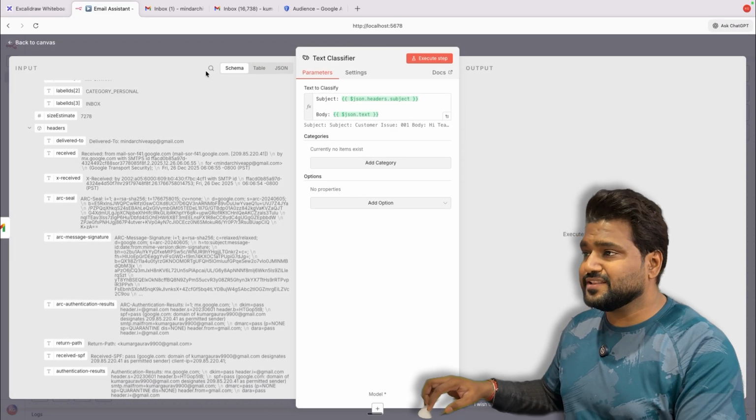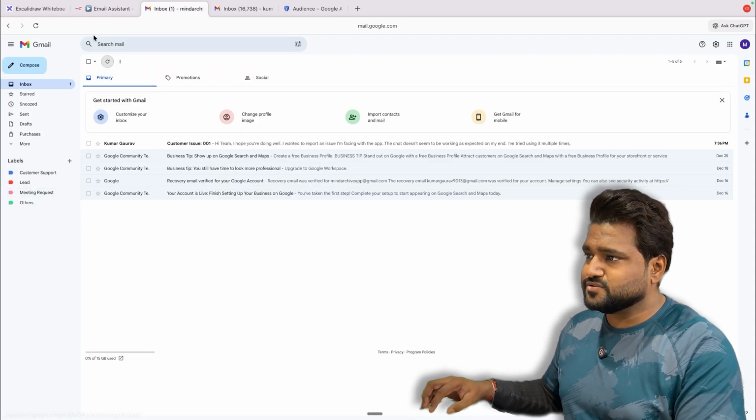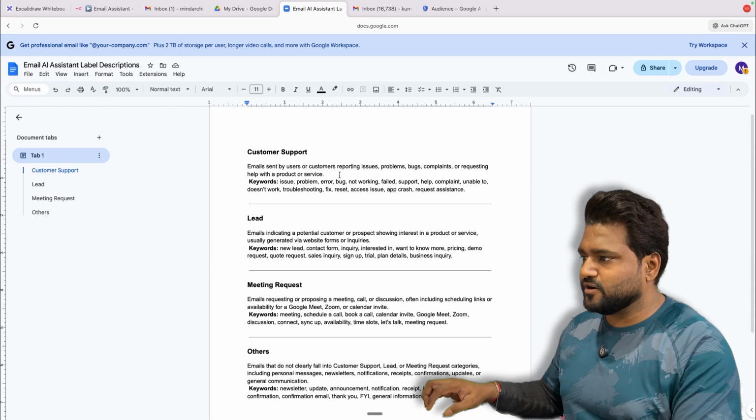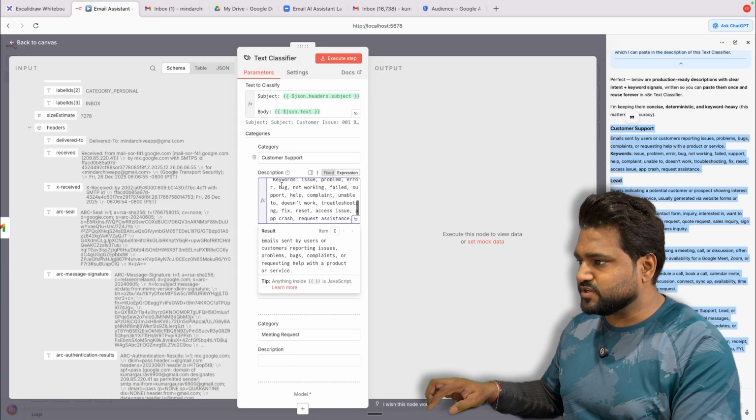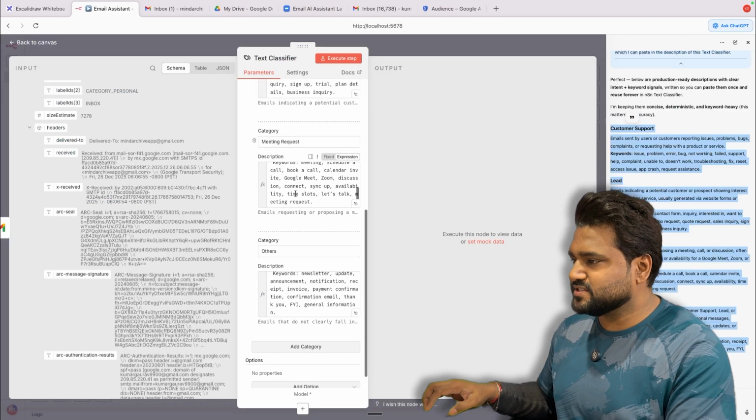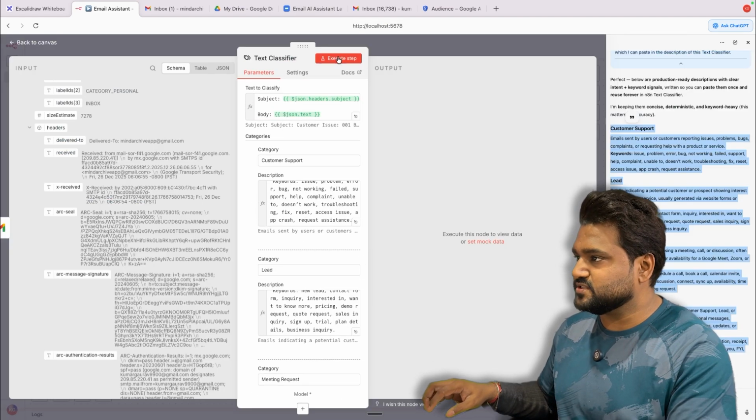Cool. Now we'll be adding the categories which we have here. So let me just quickly add them. I've created a document where I have put in the description for each of the categories. So let's just copy it and paste it in our n8n. I'll do it in the expression so that the formatting is correct. I've filled in all the descriptions for all these categories. So let's just execute it.